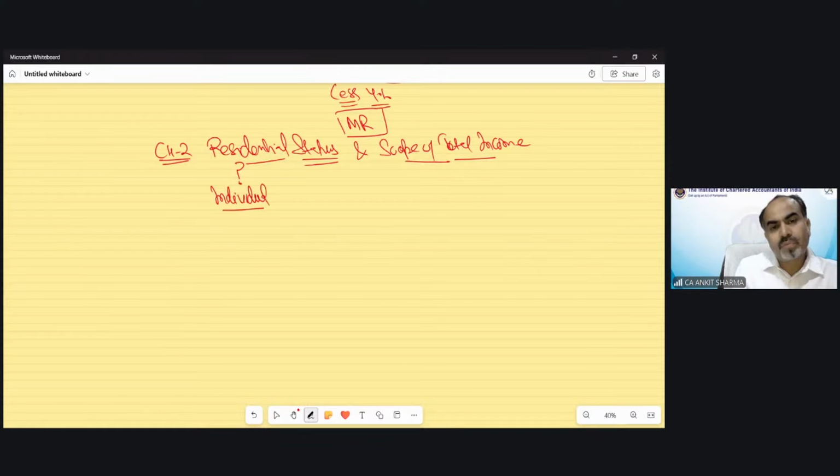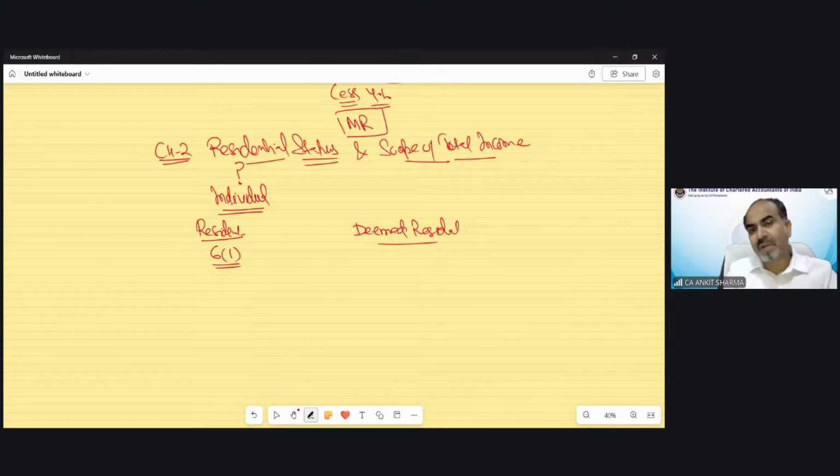please follow this step firstly. That individual either would be a resident under section 6(1) or it would be a deemed resident. So there would be two categories, resident or deemed resident, section 6(1A). We will apply the provision of deemed resident only if the resident provision of section 6(1) does not apply.